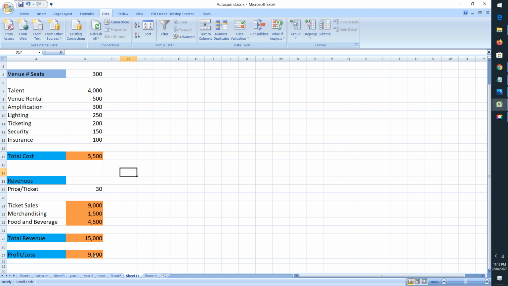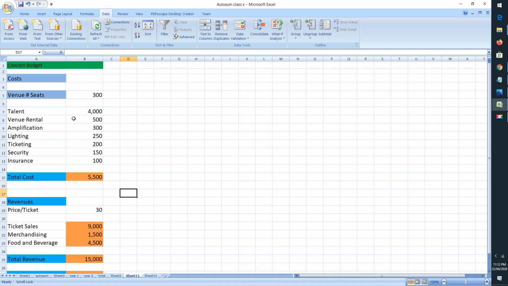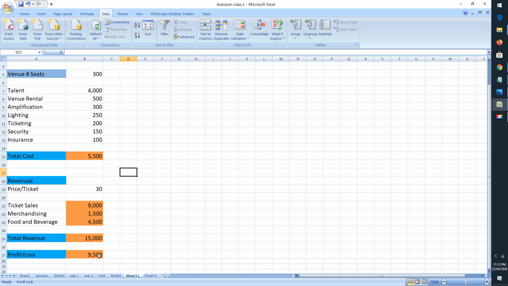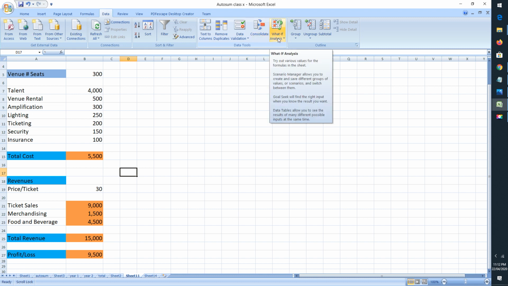Now if I want to increase my profit, then I have to make some changes in the cost also. I have to make some changes to generate more revenue, so that I can get more profit. So for these things we can make use of what if analysis. Now see how we can use what if analysis in these scenarios.